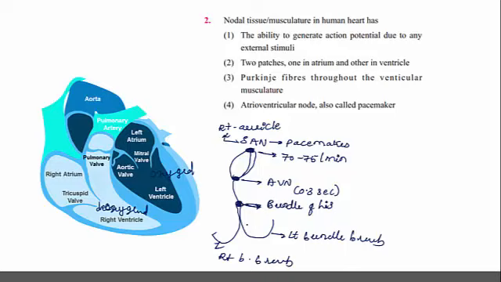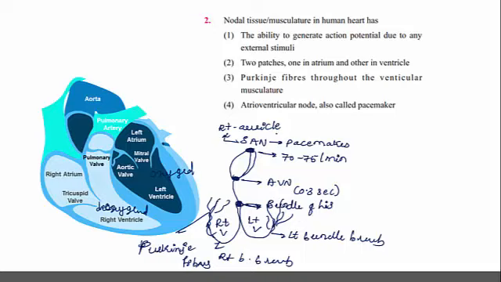The left bundle branch moves towards the left ventricle and the right bundle branch moves towards the right ventricle. Finally, from these bundle branches, thick fibers are produced and they are called Purkinje fibers.